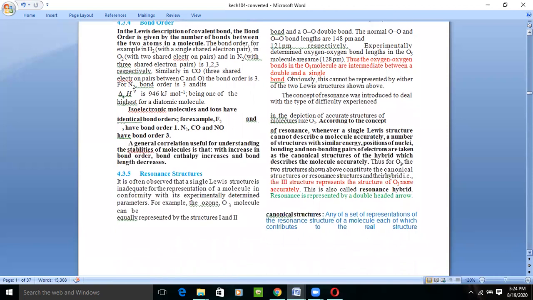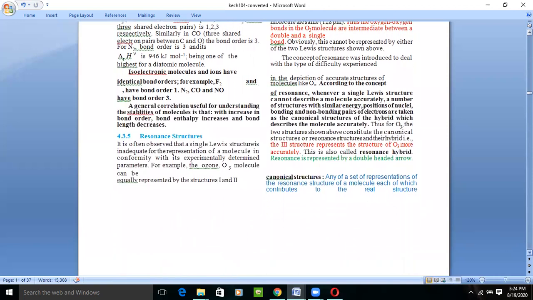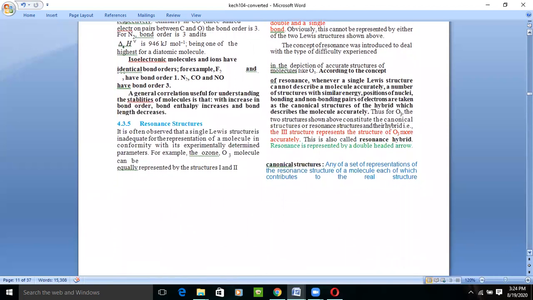According to this concept of resonance, whenever a single Lewis dot structure cannot describe a molecule accurately, a number of structures with similar energies, similar position of nuclei, and similar bonding and non-bonding pairs of electrons are taken as canonical structures of the hybrid, which describes the molecule accurately.